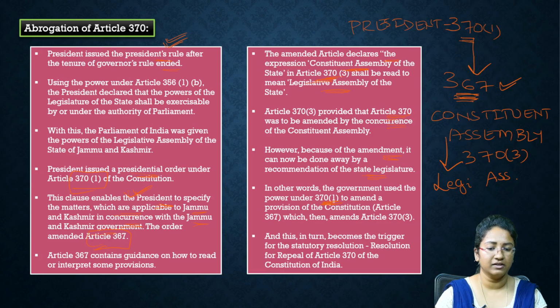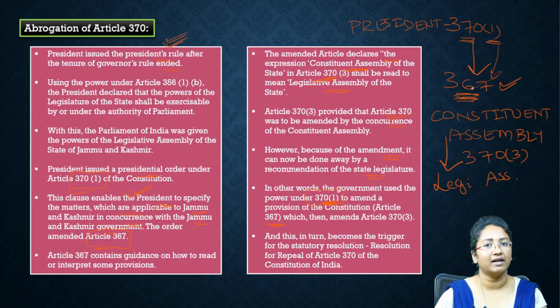That means our government used its power under Article 370 to amend a provision of the Constitution, that is Article 367, which in turn amended the meaning of Constituent Assembly in Article 370. So I'll repeat this point again. Our President has issued a presidential order under Article 370 Clause 1, and this has amended Article 367 of the Constitution.